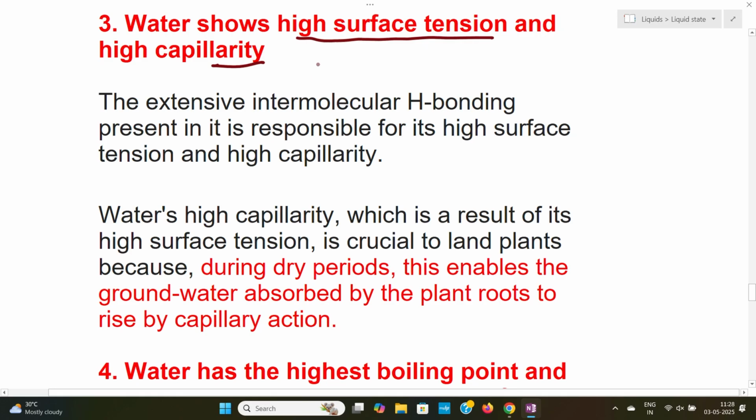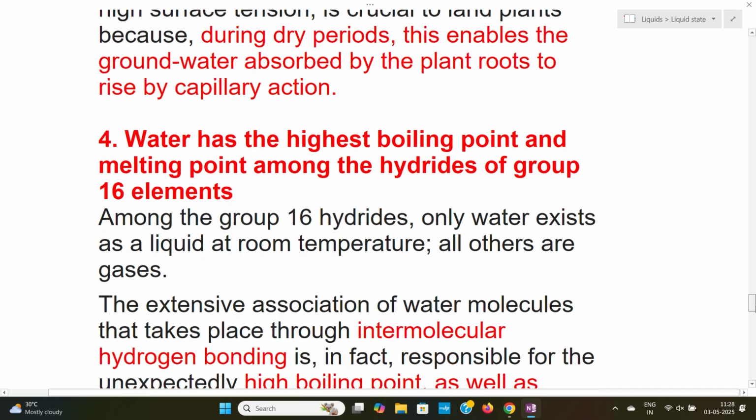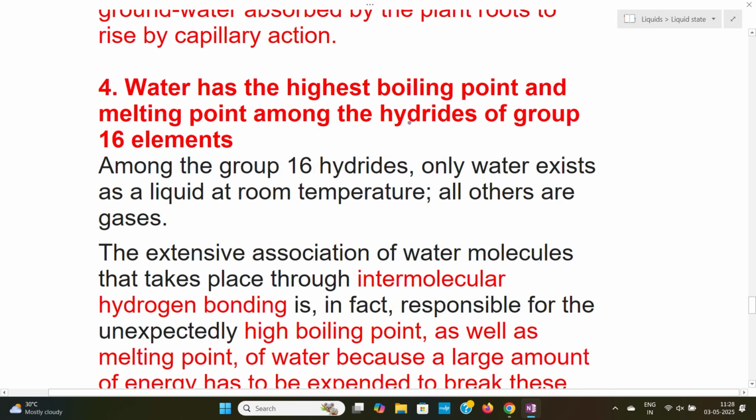This is the third property, that water shows high surface tension and high capillarity. Next, we have the fourth point, that water has the highest boiling point and melting point among the hydrides of group 16 elements. When we look into the hydrides of group 16 elements, that is oxygen, sulfur, selenium and tellurium, and compare them, the water molecule has the highest boiling point because of the intermolecular hydrogen bonding.